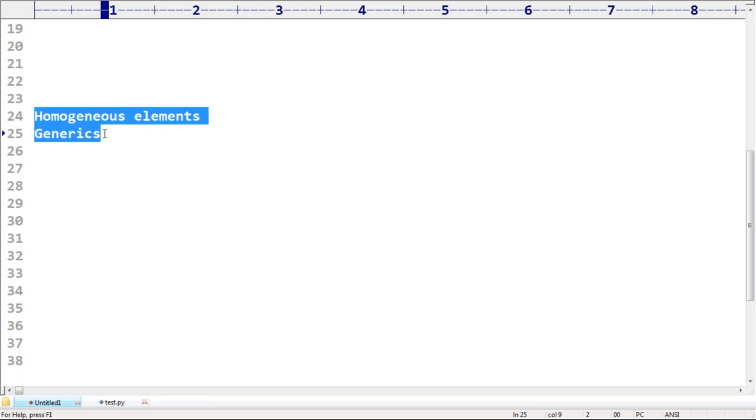Such type-safety terminology is not applicable for Python. Remember that it is a dynamically typed programming language. Clear, right?